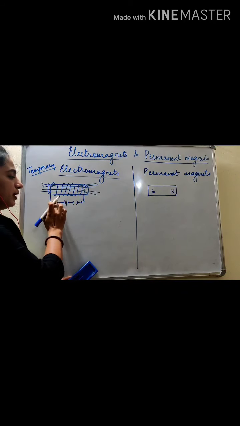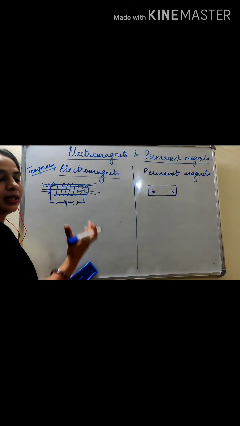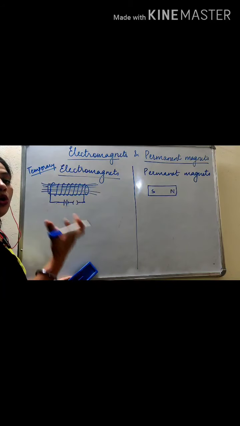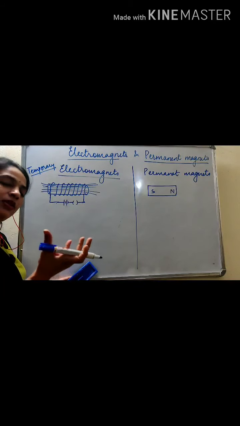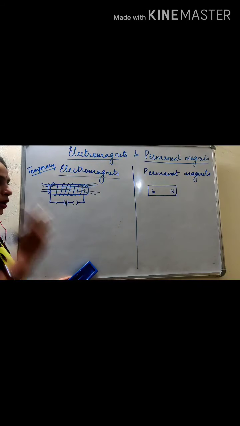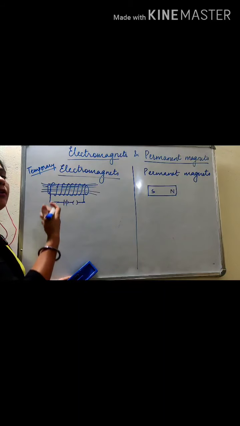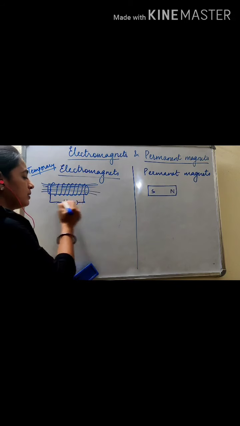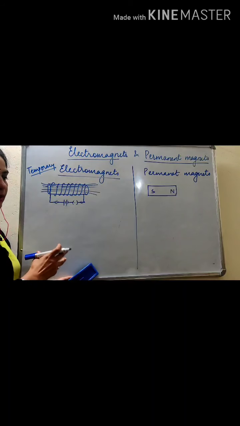These are temporary magnets. If you switch off the current, if current stops passing through the solenoid, then there is no magnetic field inside the solenoid and the iron core will lose its magnetism. Then it will be like a normal iron rod. So electromagnets are temporary magnets when they are kept inside a solenoid and current is passed through the solenoid. So they behave as electromagnets.